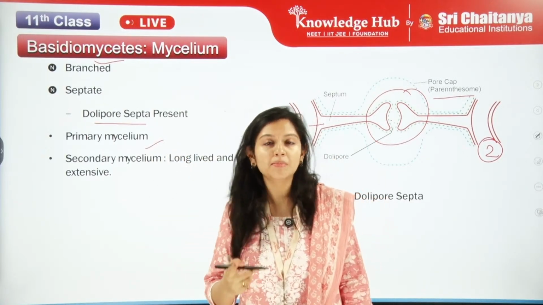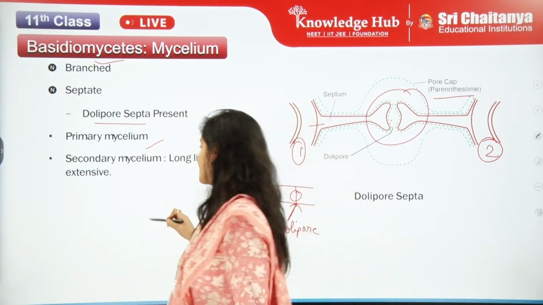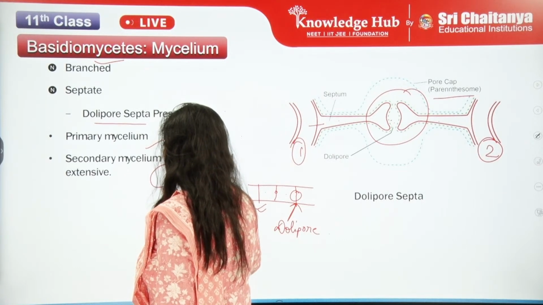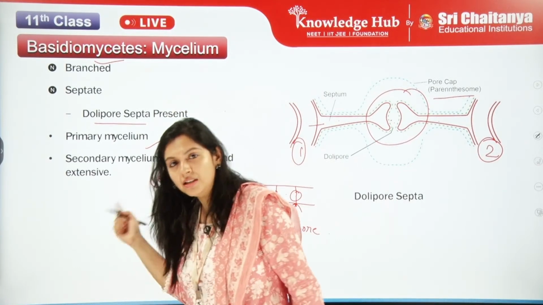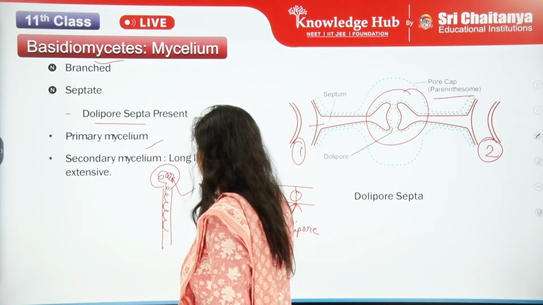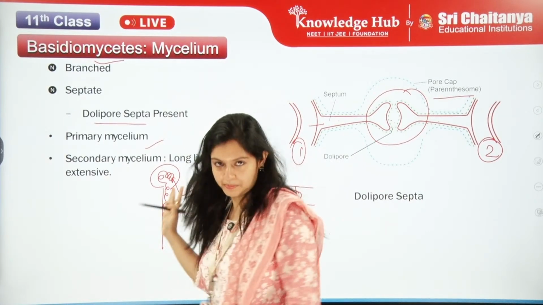So the primary mycelium is the mycelium which comes first. You know what mycelium is? It is making the inner structure of this. This is the mycelium.